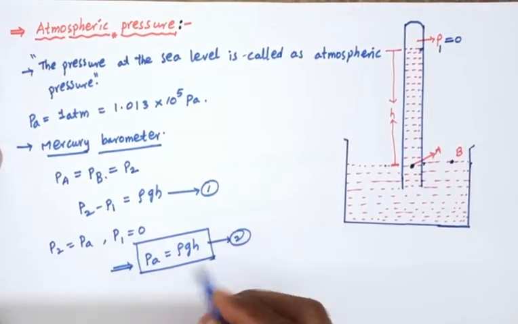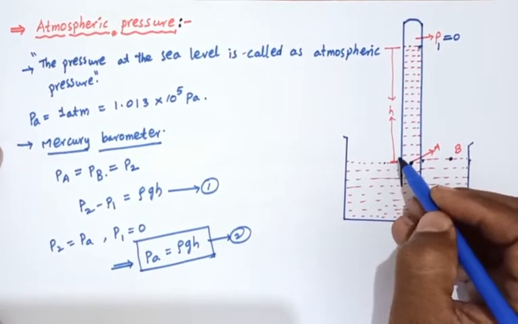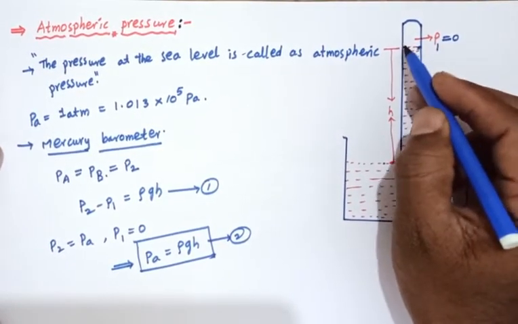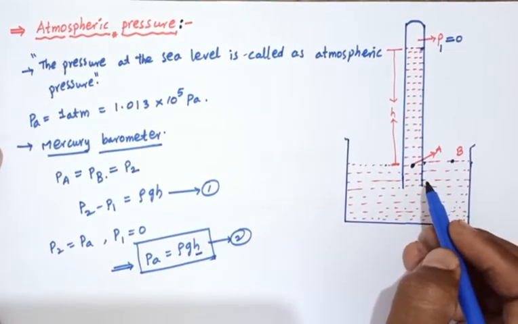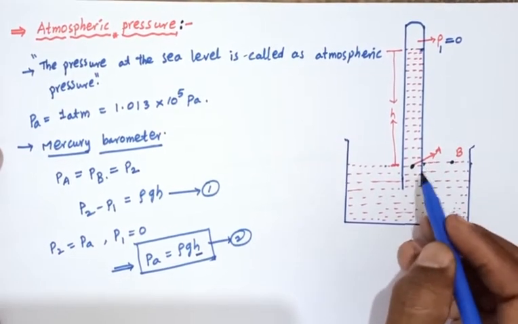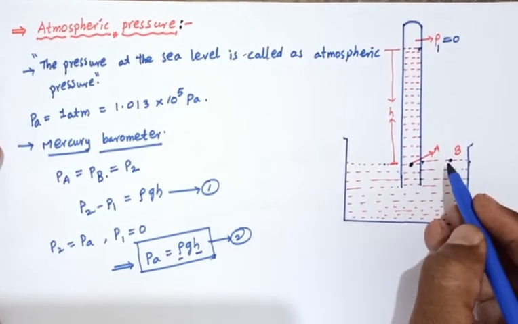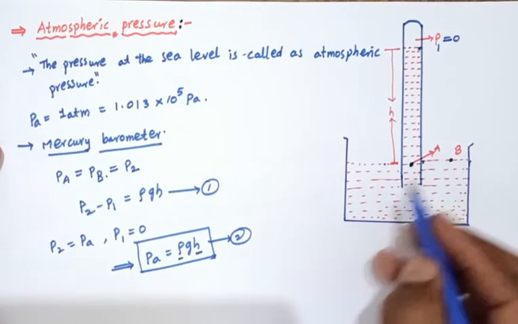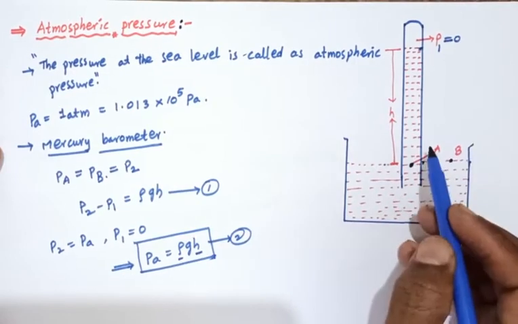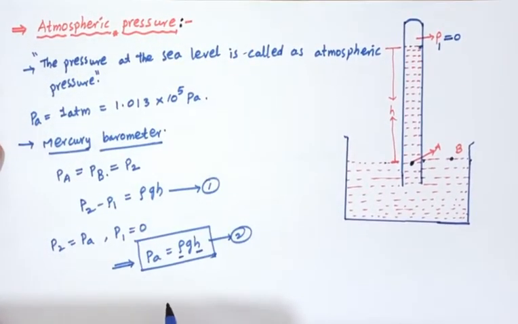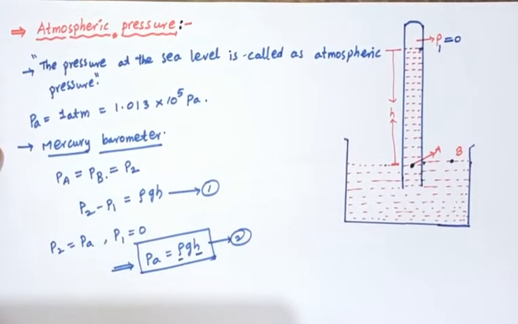Okay, we can easily find out PA. The height from this mercury level to this tube level is height h. Acceleration due to gravity is taken as 9.8 or a certain value. Rho is nothing but the density of mercury, which is 13.6 into 10 to the power of 3 kilogram per meter cube. So like this is the atmospheric pressure. We can easily find out atmospheric pressure using this mercury barometer.